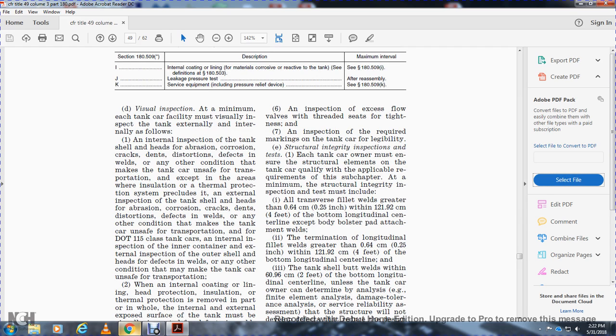unsafe for transportation, except within the areas where the insulation or thermal protection system precludes an external inspection. External inspection of the tank shell and heads for abrasion, corrosion, cracks, dents, distortion, defects in the welds, and any other condition that makes the tank car unsafe for transportation.